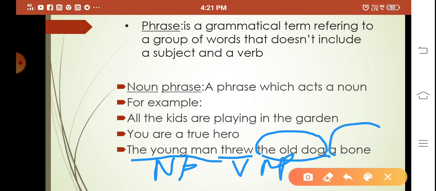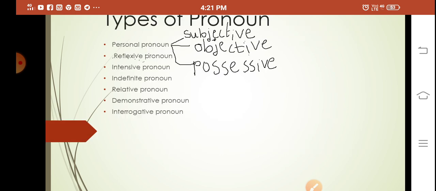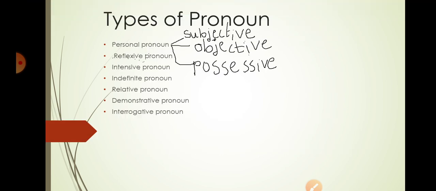A bone. A bone is also a noun phrase. So this includes more than one noun phrase. So you can say that noun phrases can be more than one in a sentence. We'll move forward. Types of pronouns. We'll now see the types of pronouns. I hope you have understood the noun phrase.